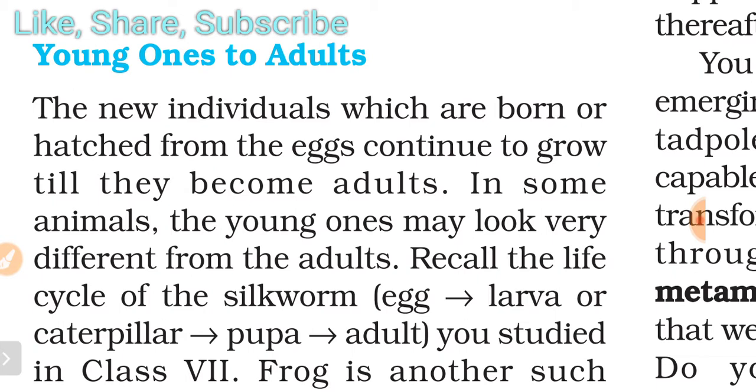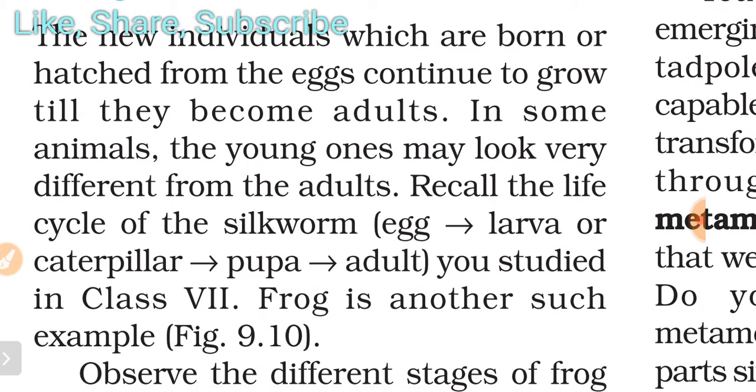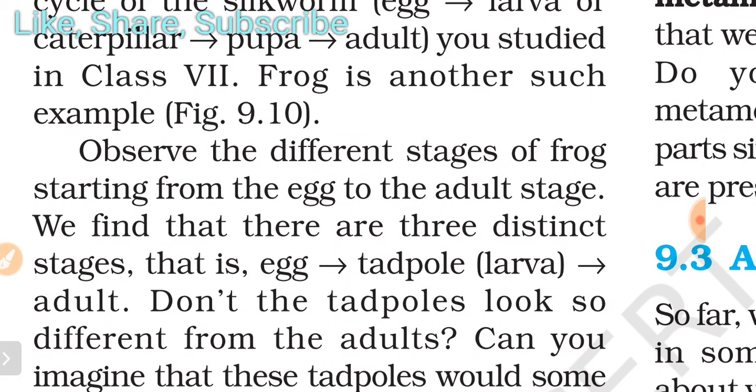In class 7 you read about the life cycle of the silkworm, in which the egg is first converted into a larva or caterpillar, then to the pupa and the adult. Observe the different stages of the frog, starting from the egg to the adult stage. We find that there are three distinct stages: egg, then its larva, which you already know is called a tadpole, and it metamorphoses into an adult.